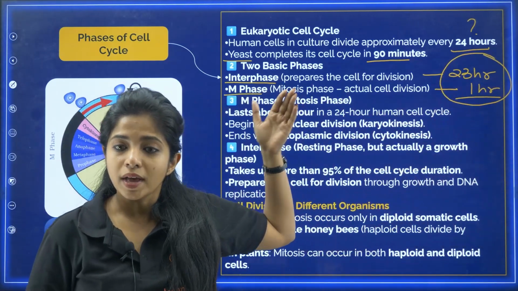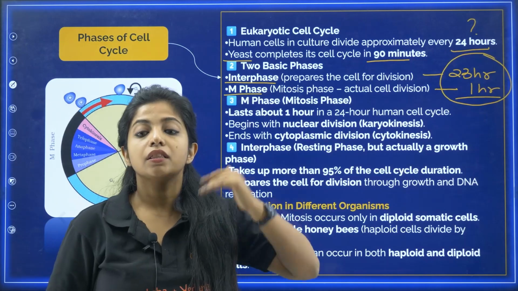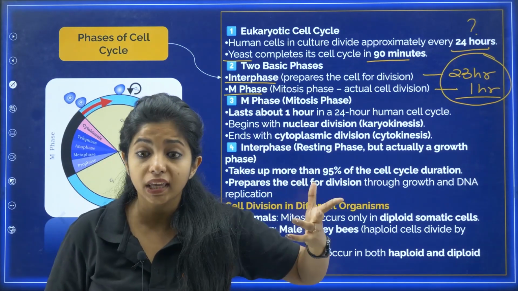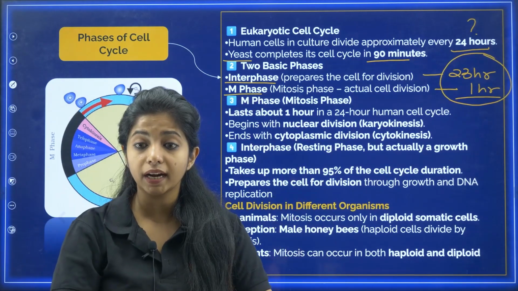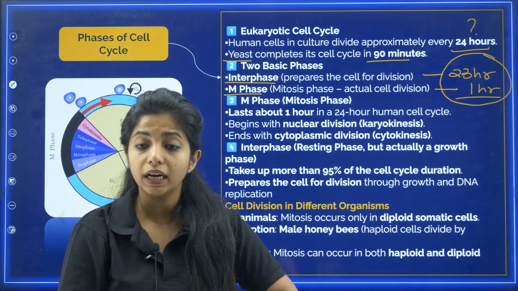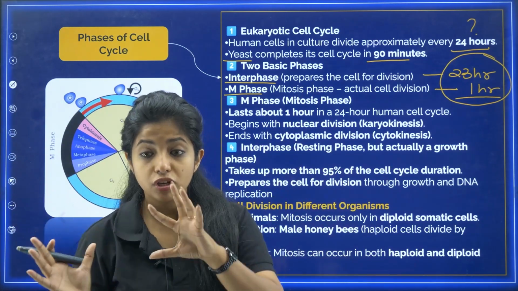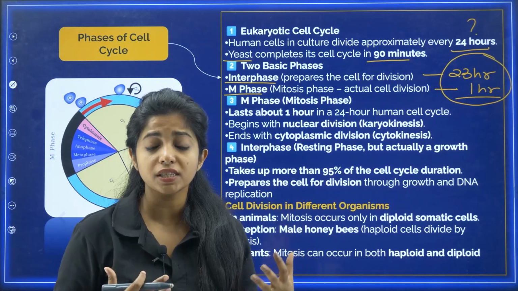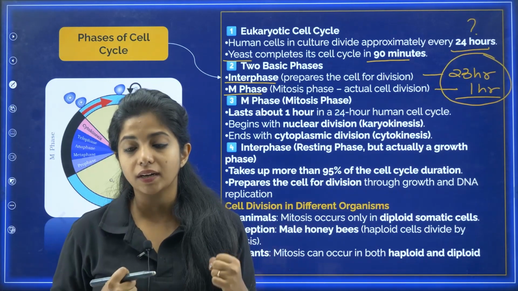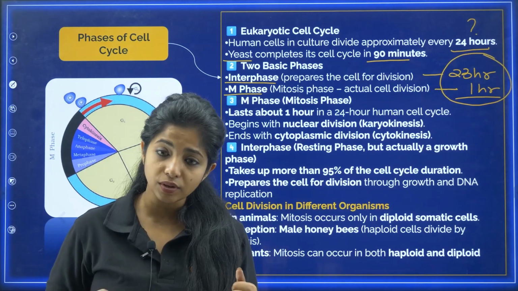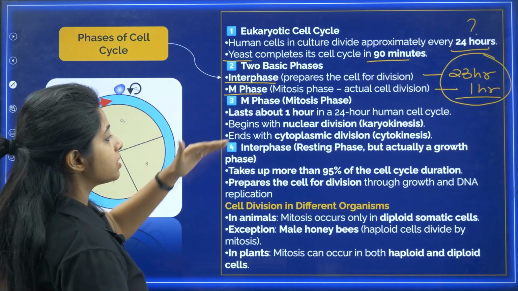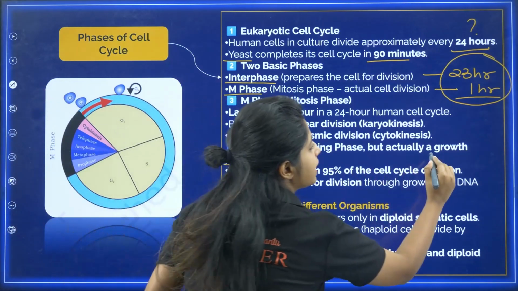Similarly over here also, in cell division, my dear children, too much time is taken for preparation. Why? Because the DNA has to get replicated, the organelles have to get duplicated, the proteins have to be made. There are lots of things happening in the background. Preparation is the most important thing happening over there, which is why interphase is also known as the growth phase.